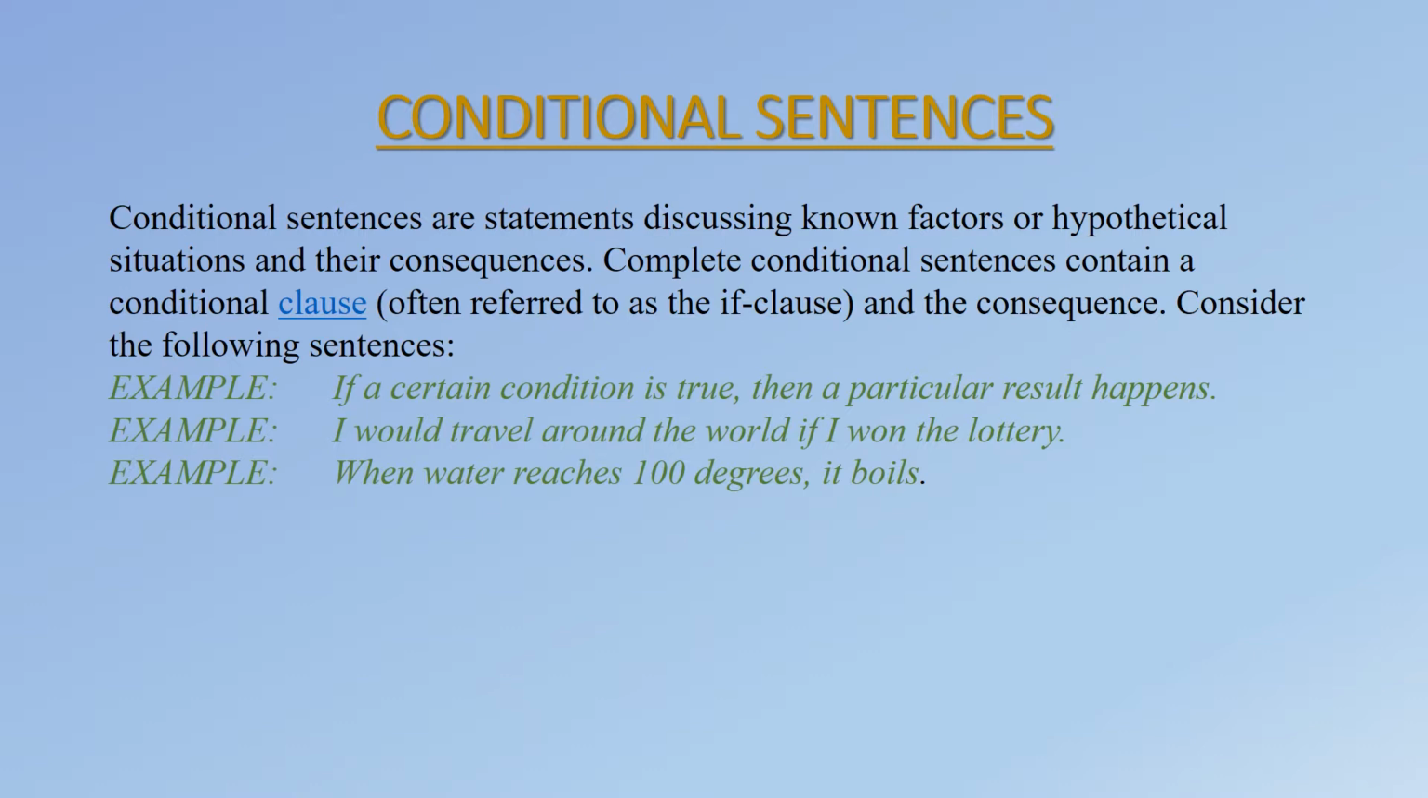If a certain condition is true, then a particular result happens. So the fulfillment of the result, or the consequence, depends on the certain condition being fulfilled. If the condition is fulfilled, then a particular result or consequence will happen.